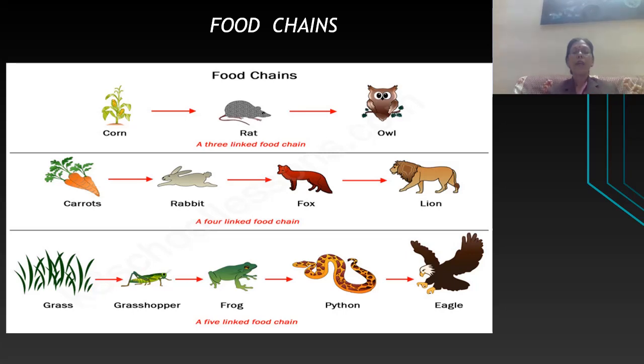Now, as we have learned about biotic and abiotic factors, we will see how these living organisms interact with abiotic factors. As we see around us, and in the diagram, plants are autotrophs.